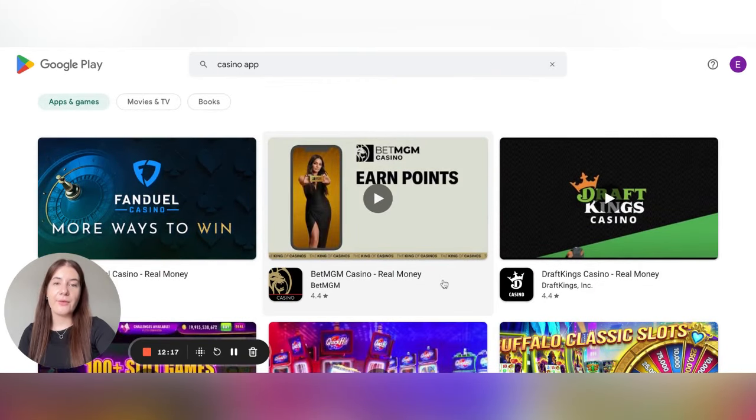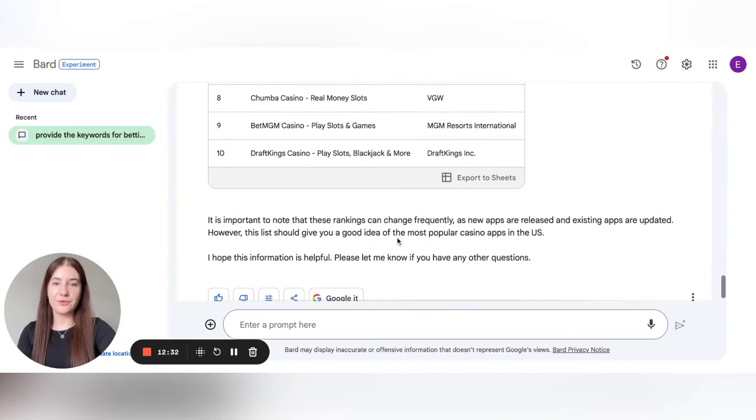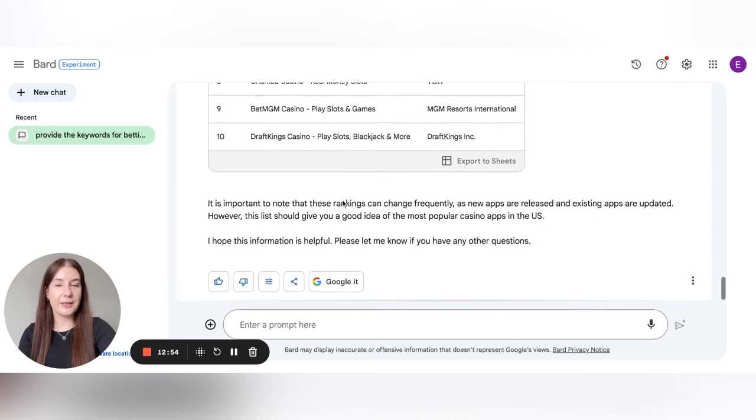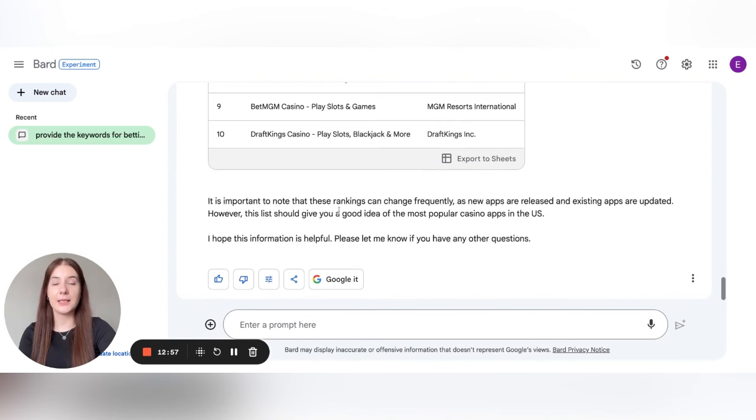But in general, the ranks provided by Bard are not the same, or maybe they check the ranks using some other tools, or maybe they use some other devices, not the web version, and maybe that's the difference. In general, the search list ranks for a keyword are not stable, but anyway, just do not use artificial intelligence, even if it is Bard, which is a product of Google, to check the positions. It is better to use analytical platforms, which have their own algorithm to provide the positions for any keyword and for any application in the needed country.